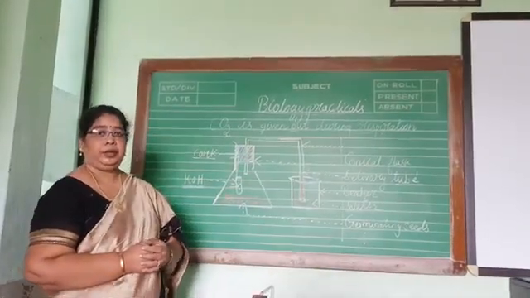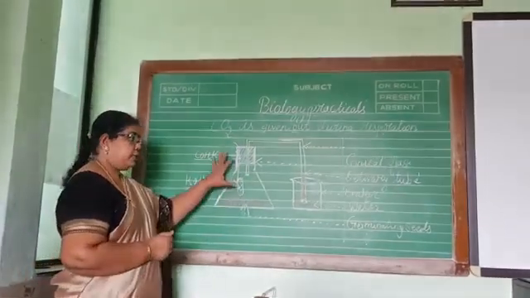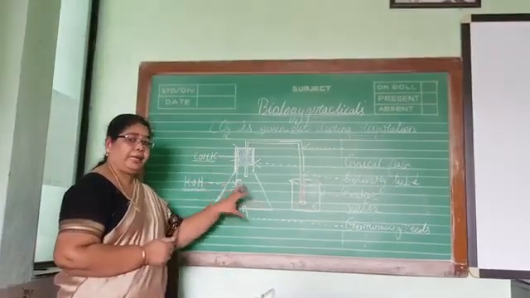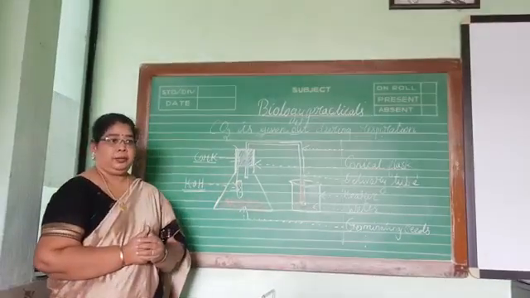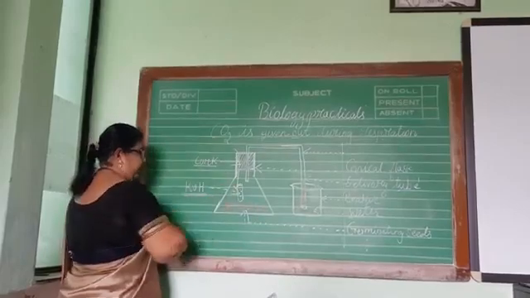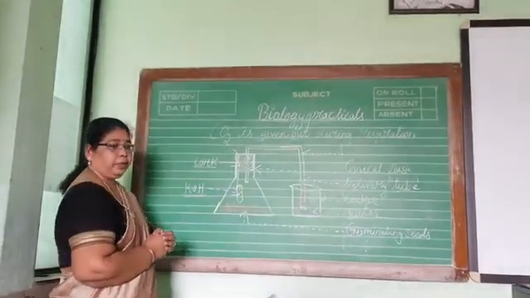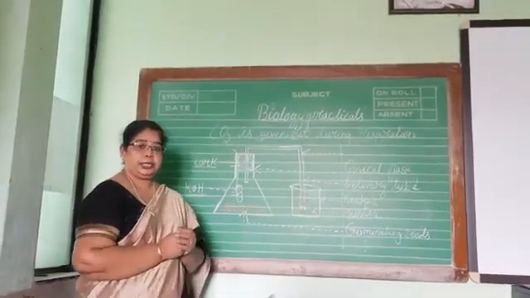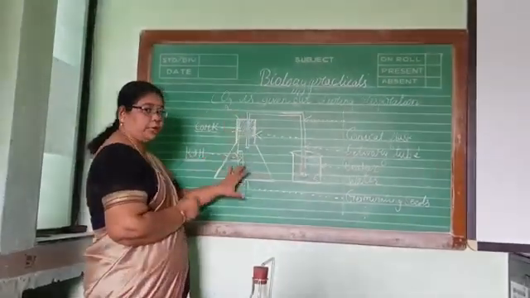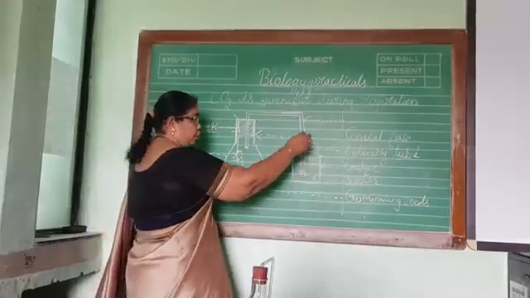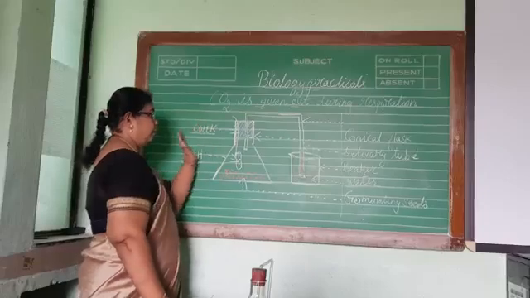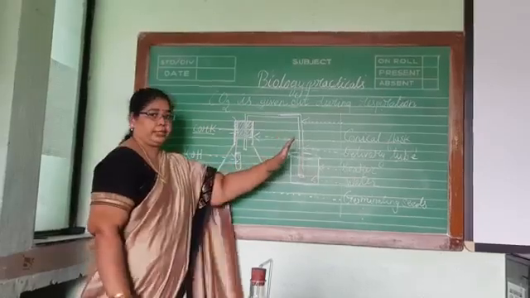Now, one more important thing. Since I have drawn this diagram on the blackboard, I will show you how to label these diagrams in your journal. Many times I have seen children just labeling here and there. Don't do that. You are in 10th standard, and your journals have to be maintained neatly. Marks are there. So you have to draw the diagram with a pencil, and you draw a line like this, on one side. Sometimes you will not be able to label all the parts on one side.